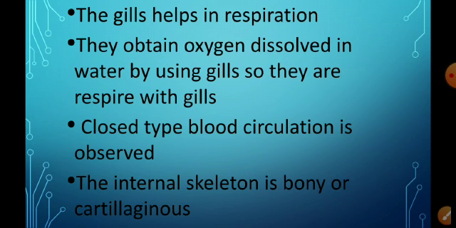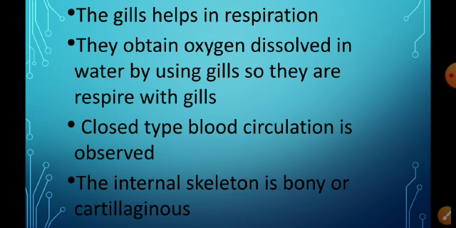And the circulatory system is very well developed because it is a closed type. The blood does not flow freely. The closed type of blood circulation means the blood is carried by veins, arteries as well as capillaries.